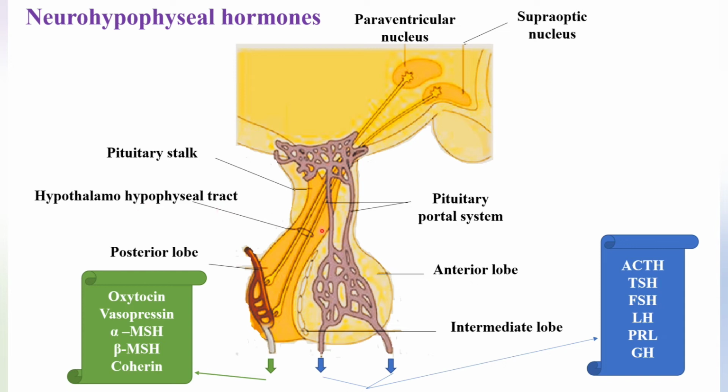that bundle can be called the hypothalamo-hypophyseal tract. By means of this, the hormones are released from the posterior lobe, and these hormones are called neurohypophyseal hormones or posterior pituitary hormones. They are oxytocin, vasopressin, etc., as we have already seen. Here this would be the anterior part of the pituitary, and by means of these two ways we can get the hormones. So these are the hormones secreted by the anterior part of the pituitary.